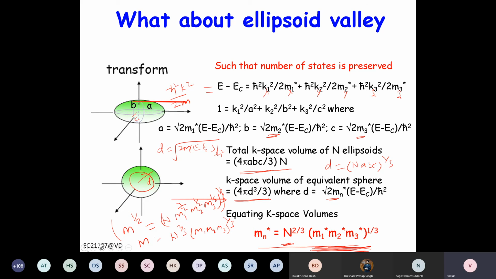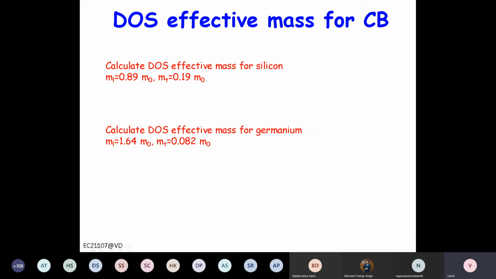So you can do one quick calculation. For example, for silicon, you know ml and mt. So what will be the effective mass for silicon? Same way, please calculate for germanium. And if you don't want to speak, please type your answer in the comment box, and then you can verify in the next slide.